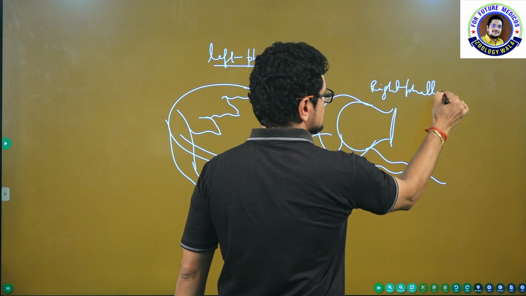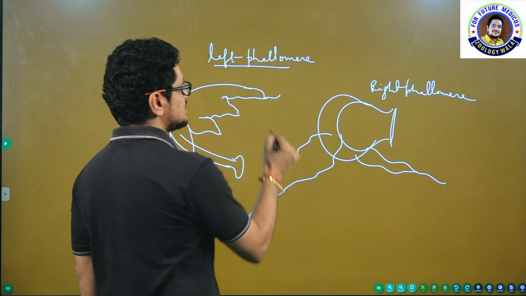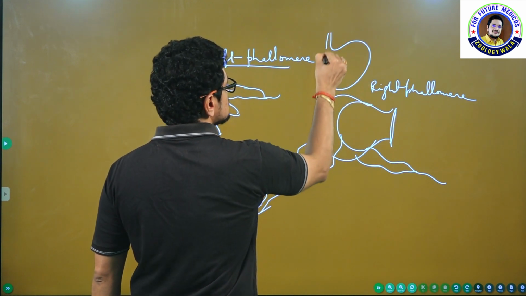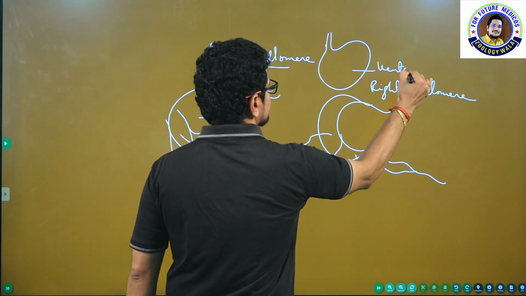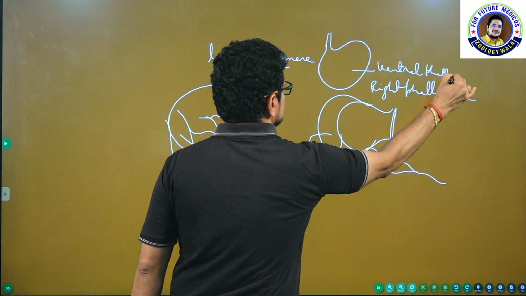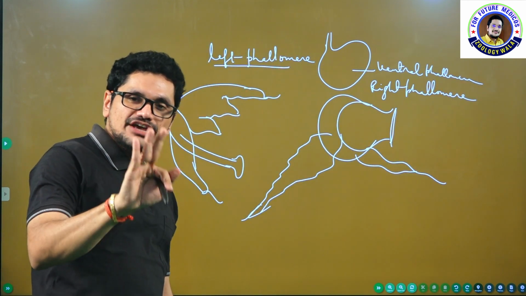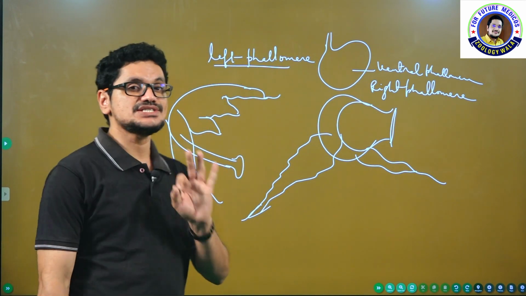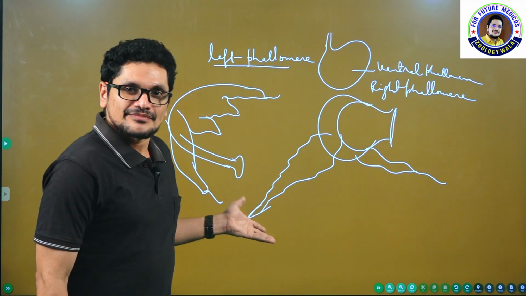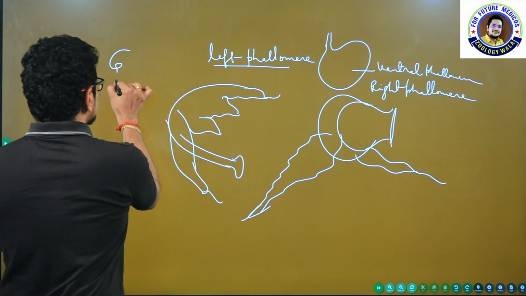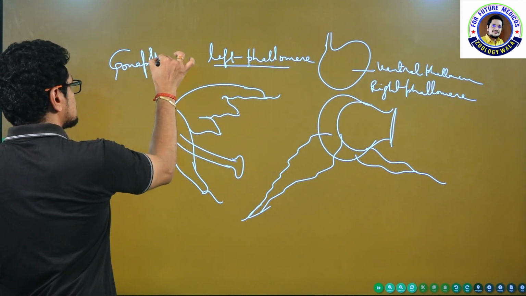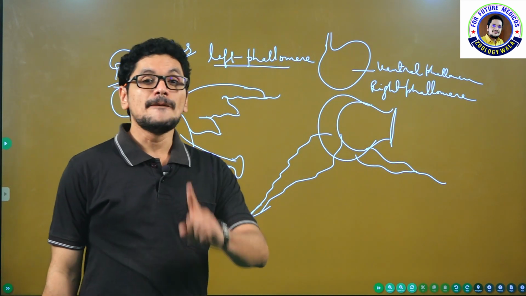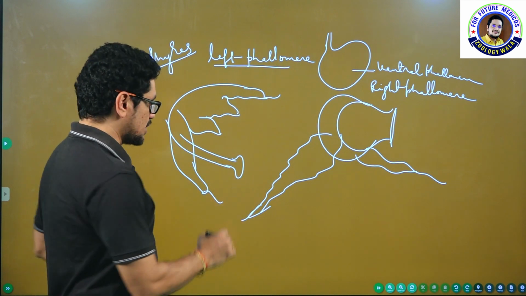How many phallomeres are present in case of cockroach? Three phallomeres are present. This is the left phallomere, this is the right phallomere, and here you can see the ventral phallomere. Total three phallomeres are present. Three chitinous asymmetrical structures are nothing but phallomeres. These phallomeres are also called gonapophyses. So three gonapophyses or phallomeres are present in male cockroach. These are useful for sexual reproduction.